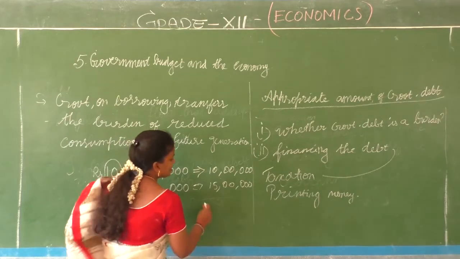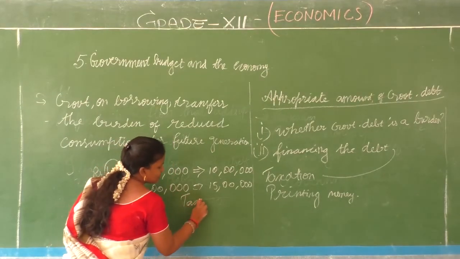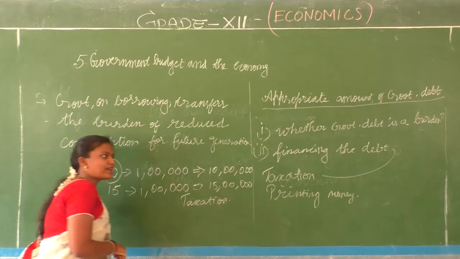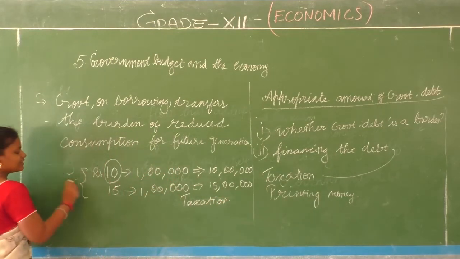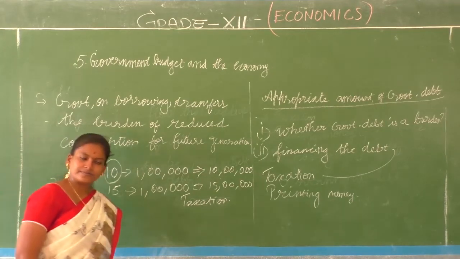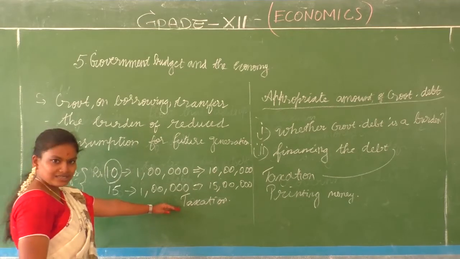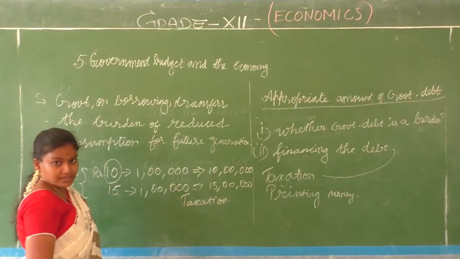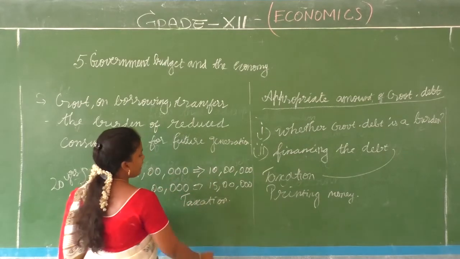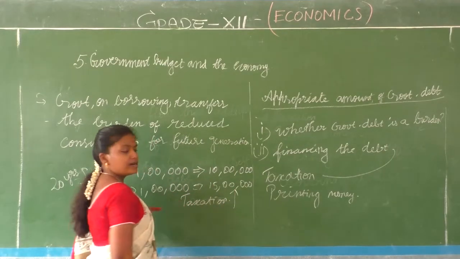Through taxation. And what is the time period we have here? About a difference of 20 years. So when they have taxation to raise this 5 lakhs, because we saw that as a means of financing the debt, they increase the tax.